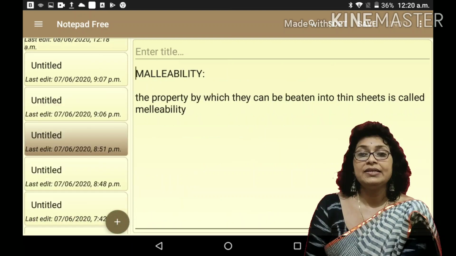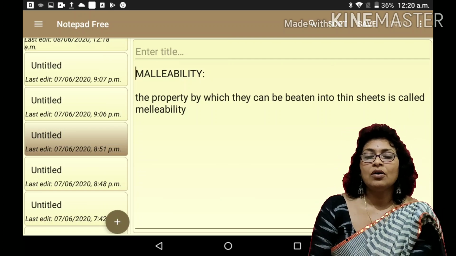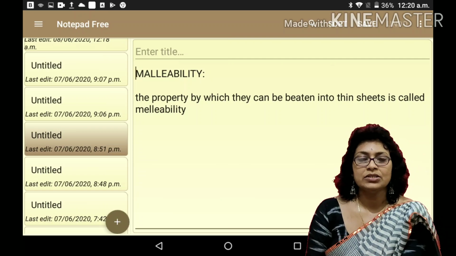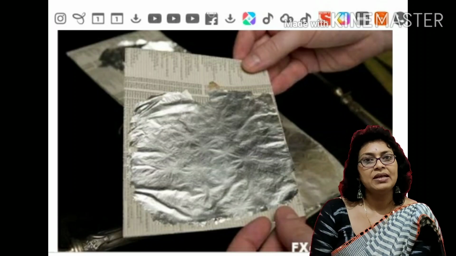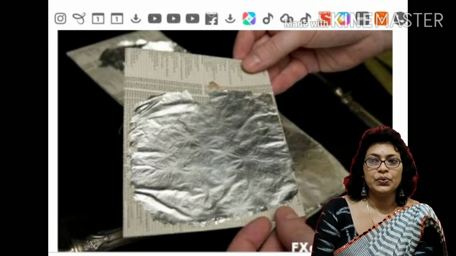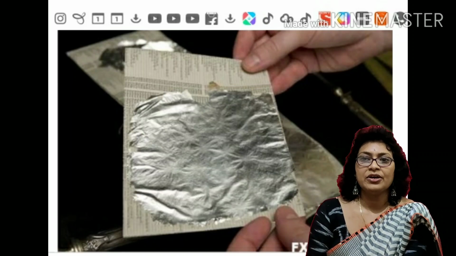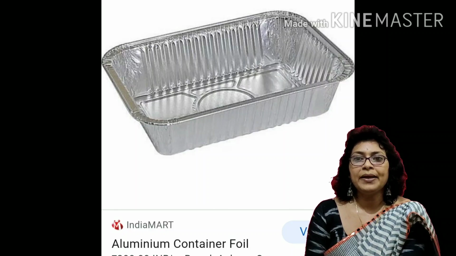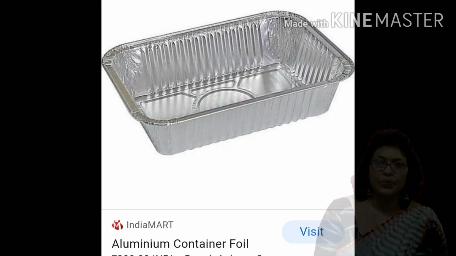Then malleability. The property of metals by virtue of which they can be beaten into thin sheets is called malleability. Gold and silver are the most malleable metals known. Silver can be beaten into very thin foils used for sweets. In the food packaging industries, aluminium foil is used, as we know.